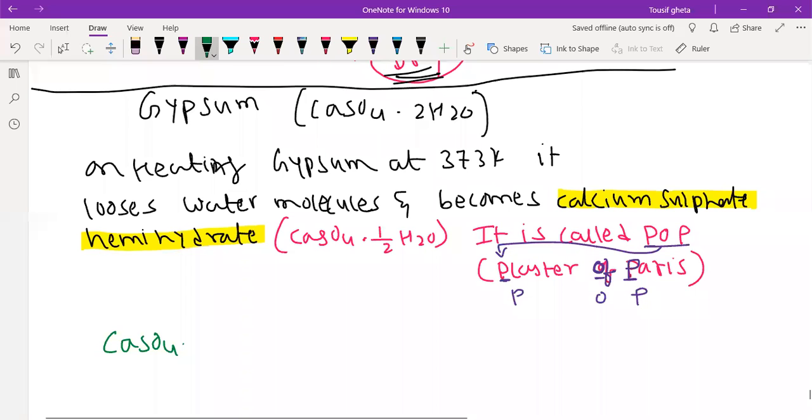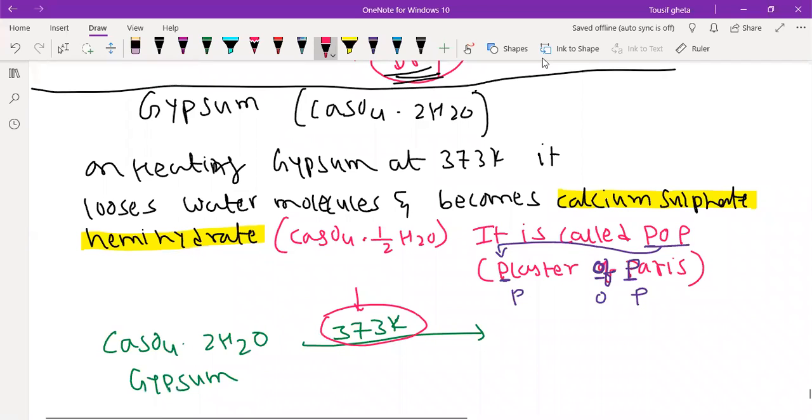We will take calcium sulfate dihydrate, called gypsum, and heat it to a temperature of around 373 Kelvin. This is very important to remember. Gypsum is heated to 373 Kelvin and loses a water molecule. It becomes CaSO4 half H2O, plus half a water molecule.